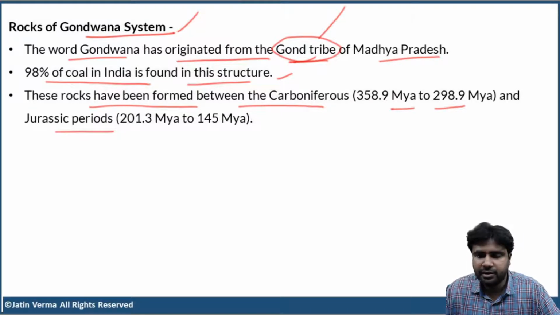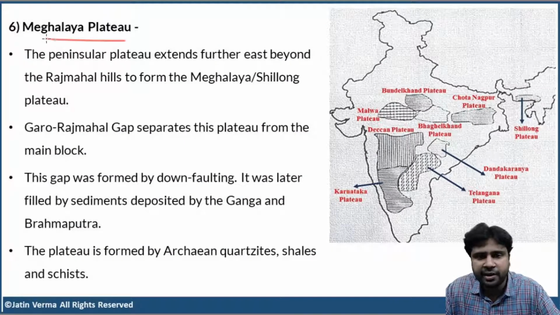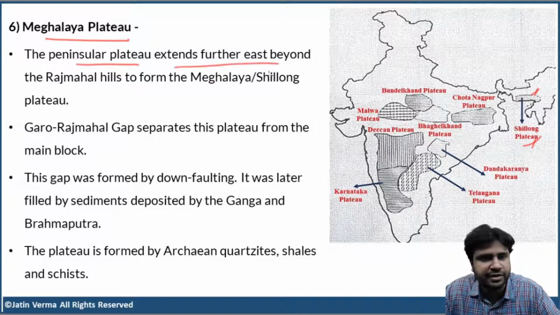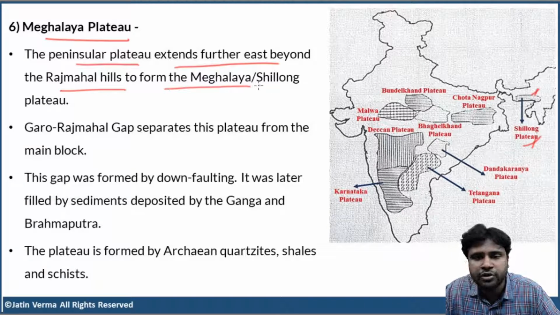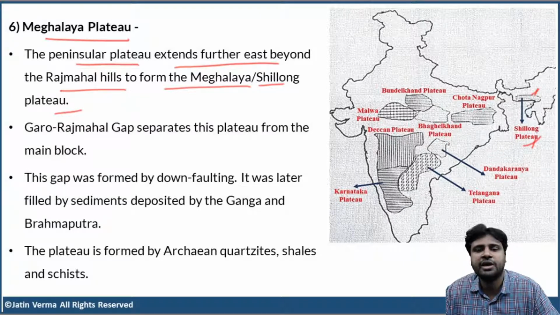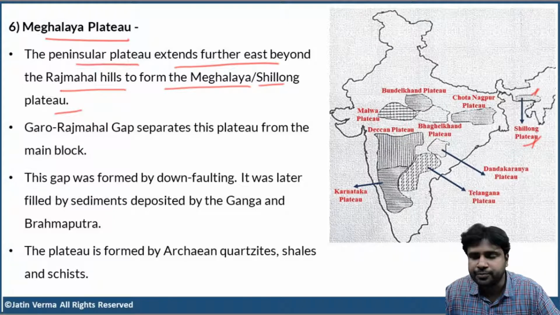Now, let us just move on to the Meghalaya Plateau. This is the Meghalaya Plateau, or the Shillong Plateau. The Peninsular Plateau extends further east beyond the Rajmahal Hills to form the Meghalaya or Shillong Plateau. Previously we discussed that the eastern and northeastern boundary of Chota Nagpur Plateau is the Rajmahal Hills. But the Peninsular Plateau extends further east beyond the Rajmahal Hills to form the Meghalaya Plateau.